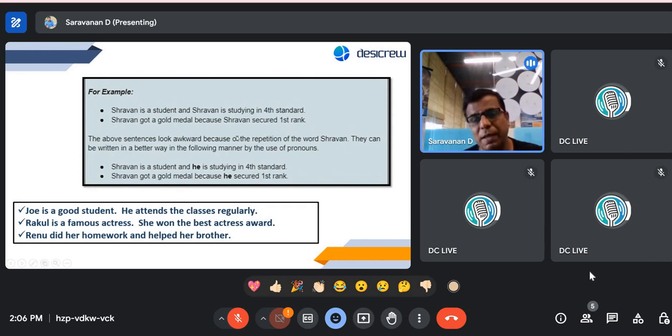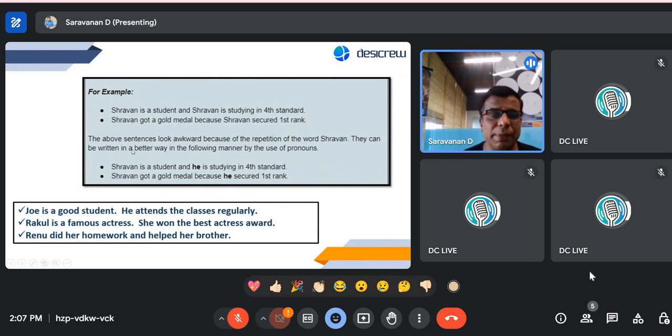Maybe if it's a long paragraph and the name is used several times, you can probably use it here and there to give some personal touch. If it is getting repeated 15 times, you can use the name here and there. But if you use Shravan every time, it becomes a little awkward, not very crisp.